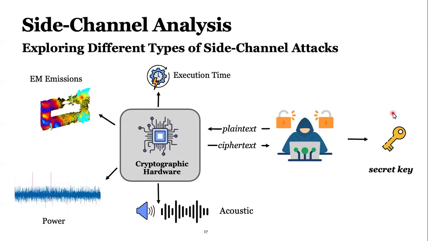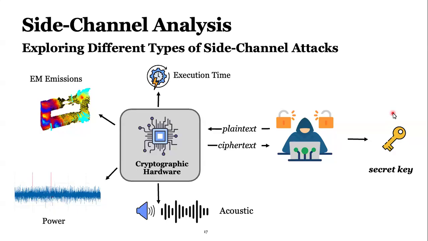Then his study expanded in a way that we are not just using power, we can use EM emission of this device, and even execution time, even the sound of this device, like the acoustic part. The idea is that an attacker has the ability to send plain texts and get the ciphertext.